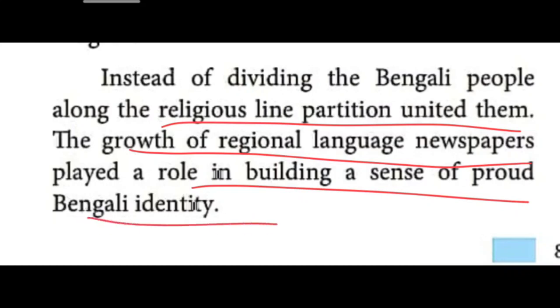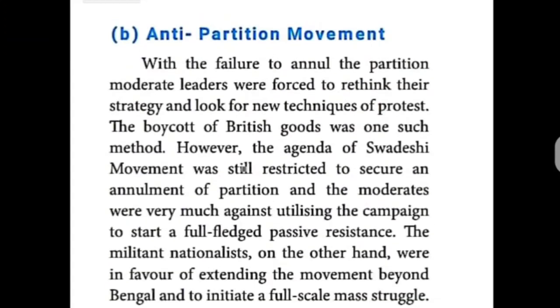It is given, children, on page number 83. You can check it. Some of the children, in between, were entering the class and asking which page number, which lesson is going on. Please avoid that. Okay.